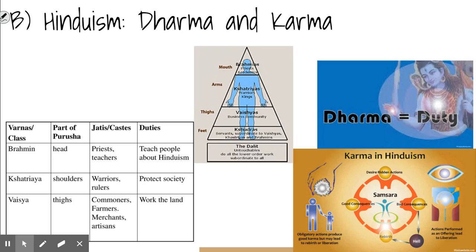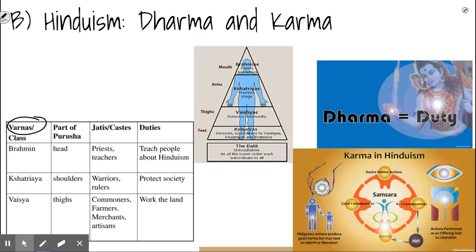Dharma is loosely translated to duty. It's not an exact translation, but it's the idea that people are born into these certain jobs, or varnas. You're born into this job based on who your family was, and based on this job, it determines what jobs you do and how you interact with the world. These jobs are ordered in what eventually became called the caste system, with the teachers and the priests on the top, and the business people and servants on the bottom.